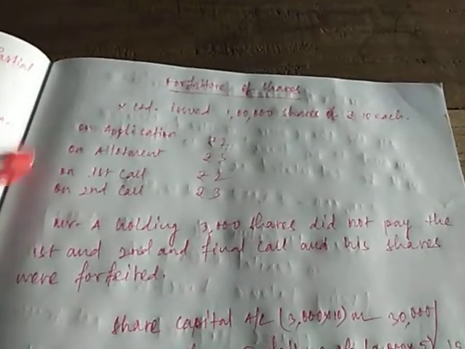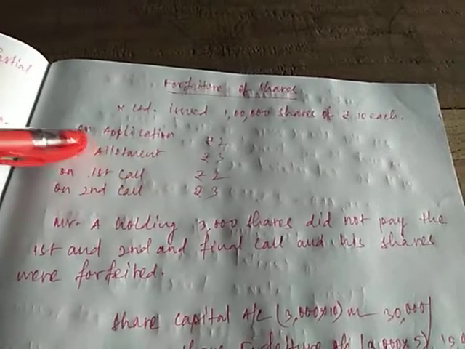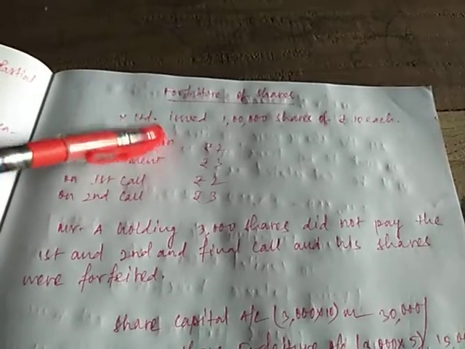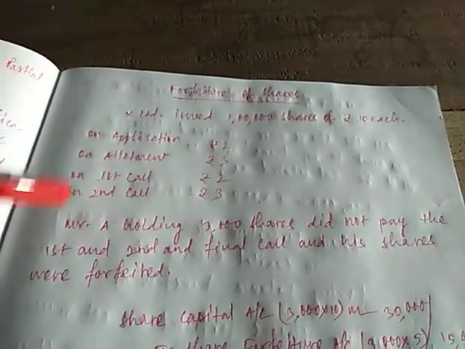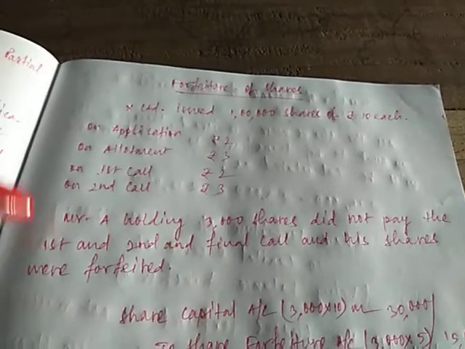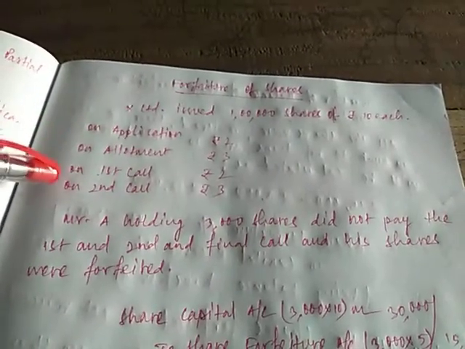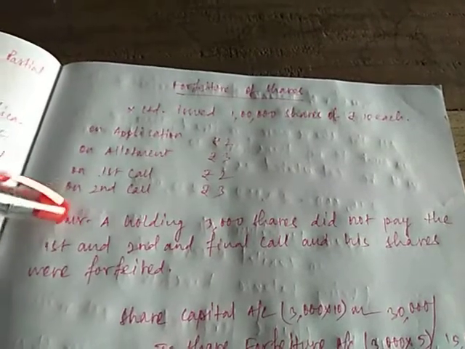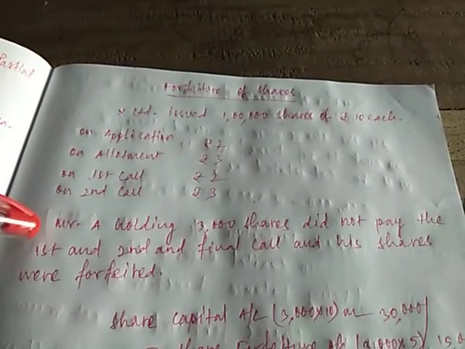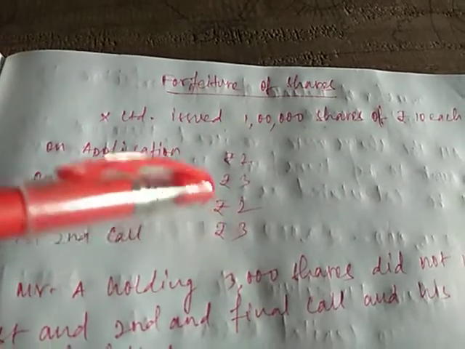So the case we have seen, X Limited company has issued 1 lakh shares of rupees 10 each. This was the breakup 2, 3, 2 and 3, application, allotment, first and second and final call. Mr. A holding 3000 shares paid application and allotment but did not pay the first and second and final call. So since he has not paid the first and second and final call, in that case the total amount called from him is rupees 10. All rupees 10 was called from him. Application 2, allotment 3, first call 2 and second and final call 3. We have called him 10 rupees.